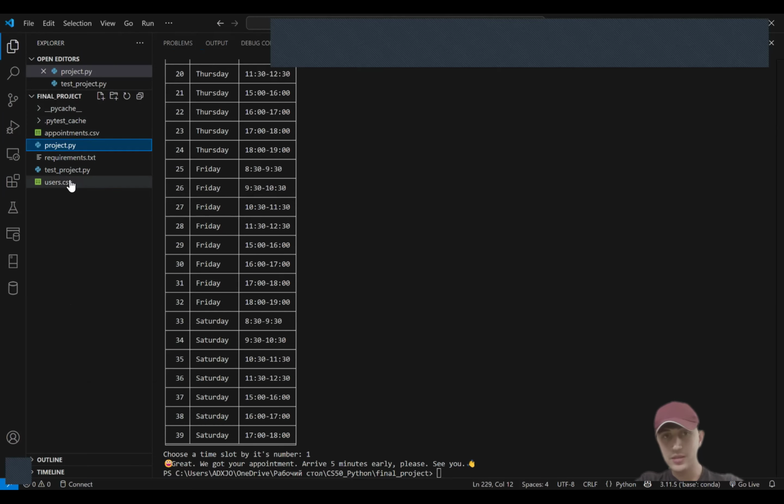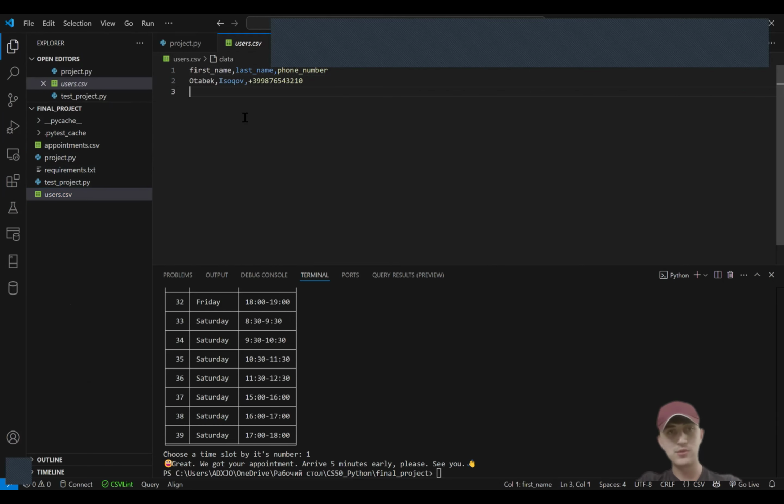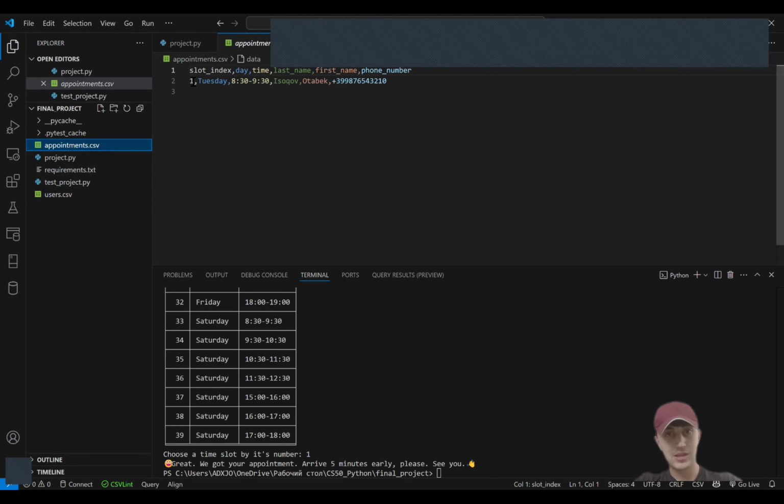After that, my program creates a users.csv where all the information of the users will be included. You can see the first name, last name, and their phone number. As you remember, I inputted this information in a very strange format, but my program handles it just right. And after that, I'm going to have an appointments.csv where we have the slot index, the slot numbers that I chose, the day, time, info of the user. This is actually for the barber.